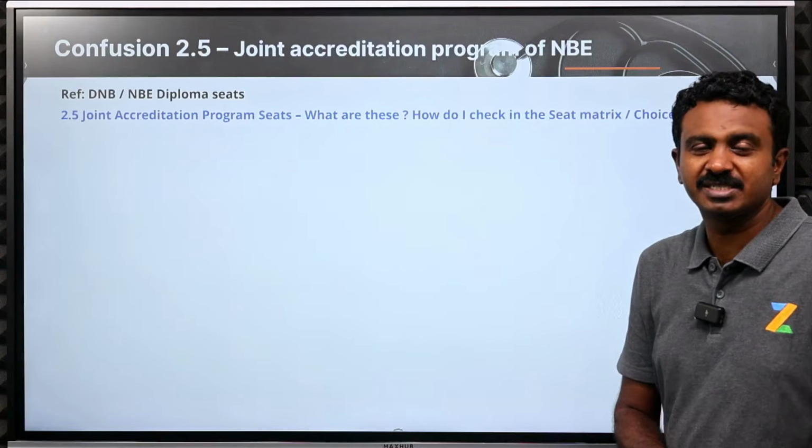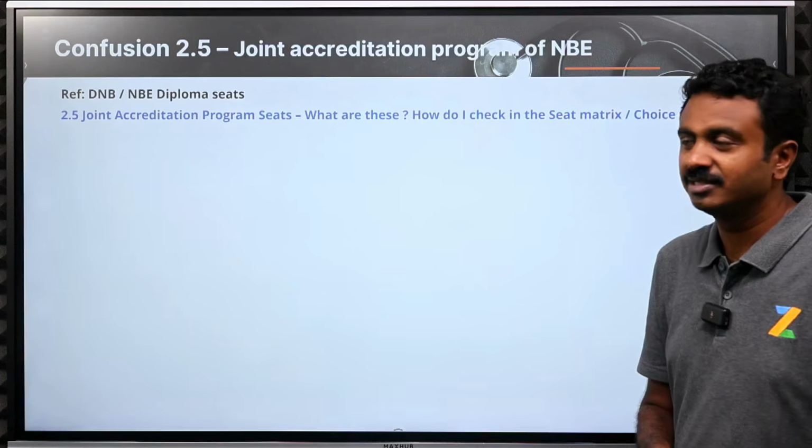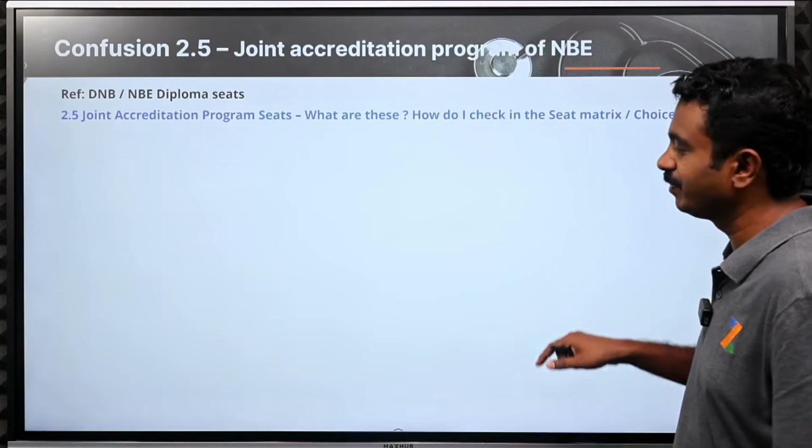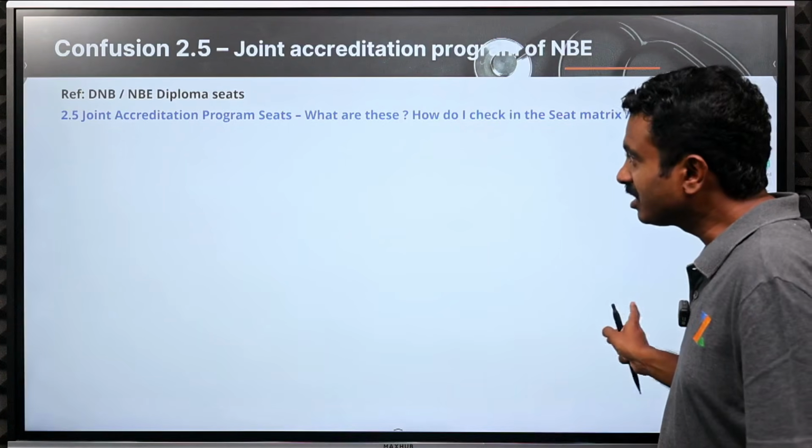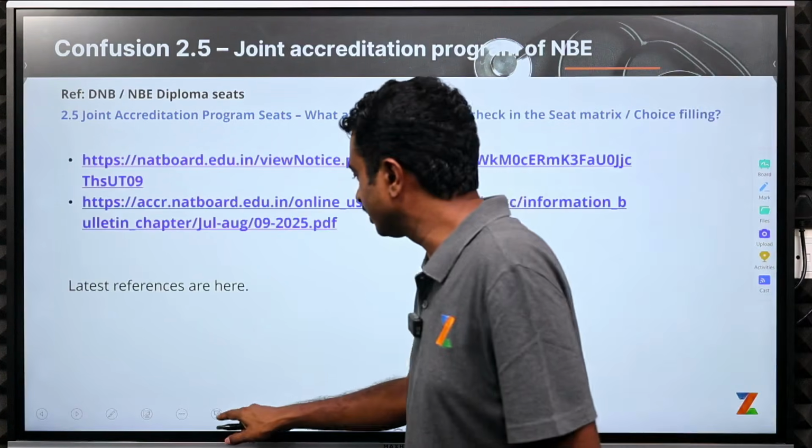Now the last one is the joint accreditation program part. What are these and how do I check in the seat matrix for choice filling? What is the joint accreditation thing? We will just have a look at.